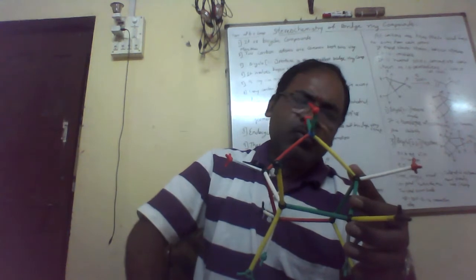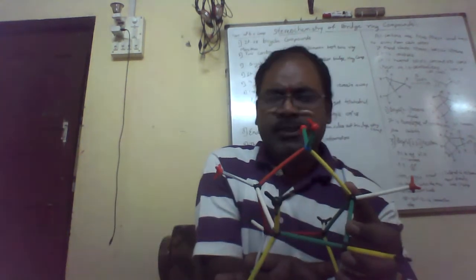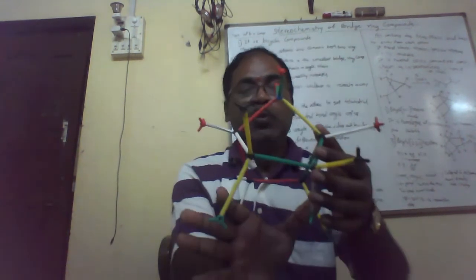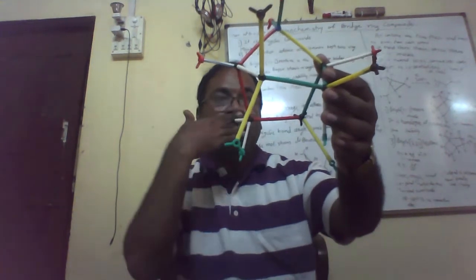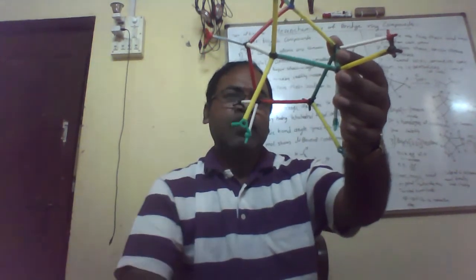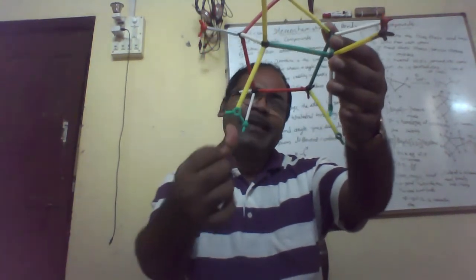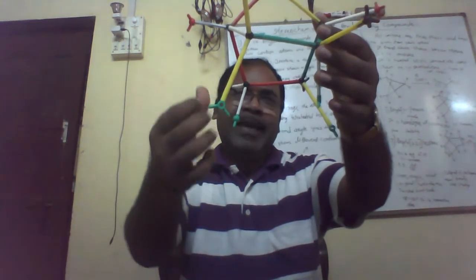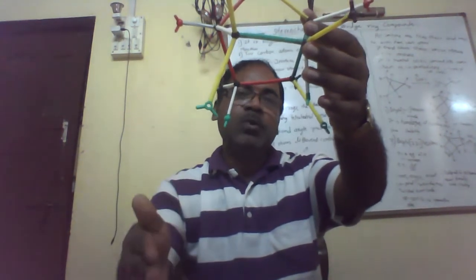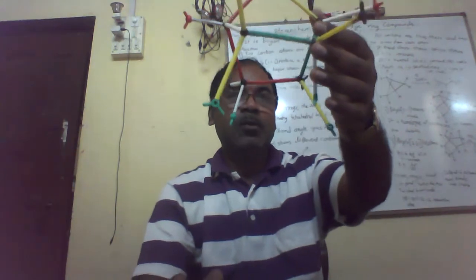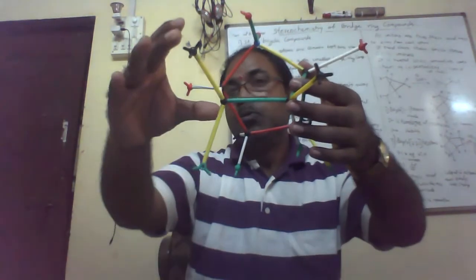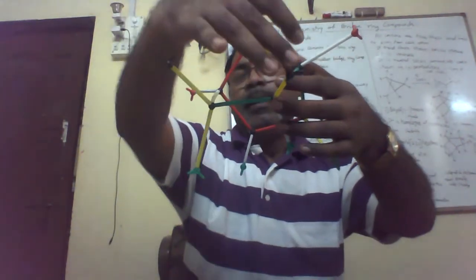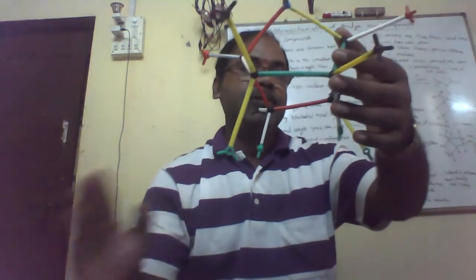Now there are two types of hydrogens, these hydrogens and these hydrogens. Four hydrogens are axially placed. When they are axial groups, they are known as endo bonds, and the groups which are equatorial are known as exo.